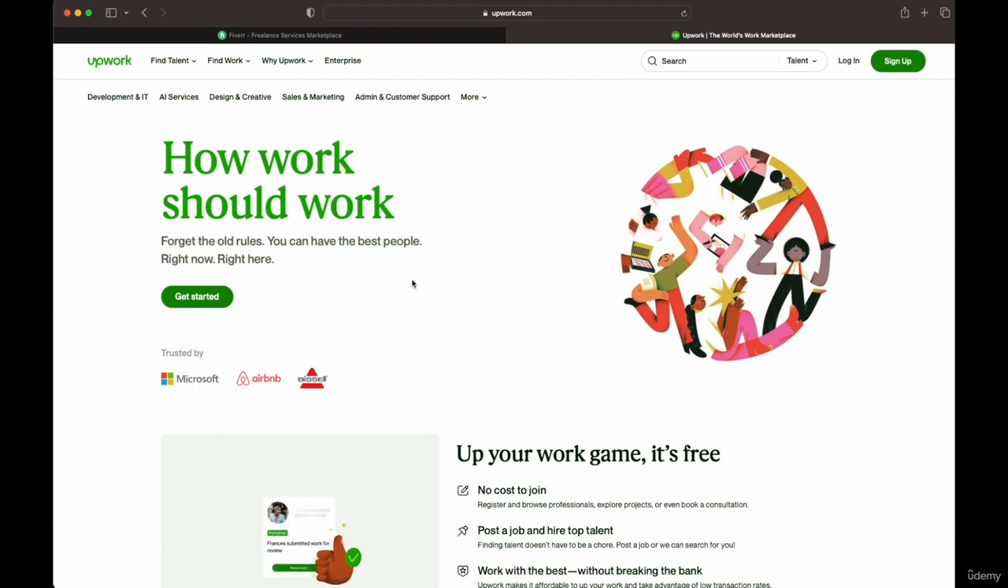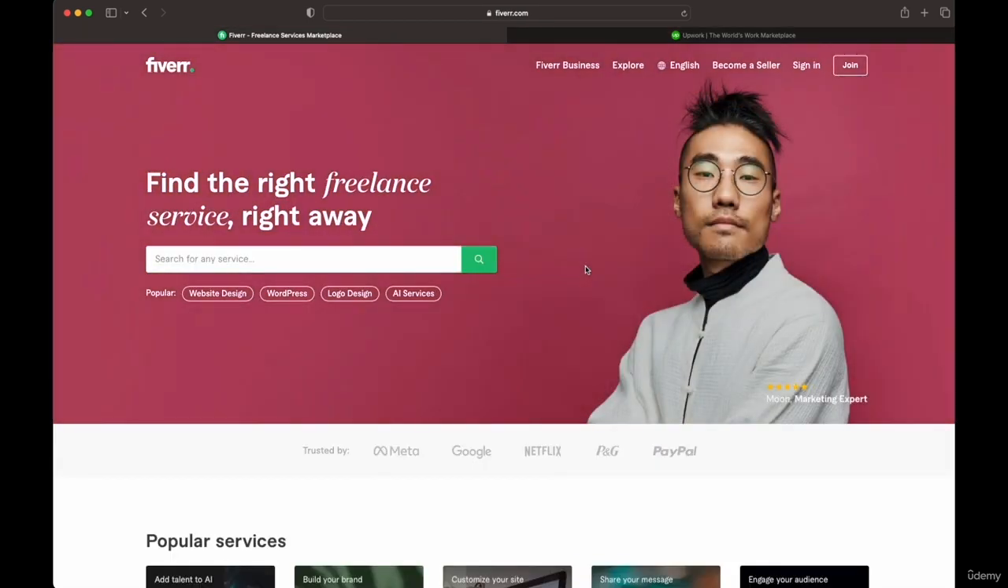Upwork, from my experience, is usually for bigger projects. So if you want to hire a designer for a long-term project or an engineer, or people who do all kinds of stuff. You can find anybody, lawyers or copywriters. As an entrepreneur, I tend to go to Upwork when I look for longer term talent. And I go to Fiverr when I'm looking for quick gigs. Like I just need a quick job done in a day. That's what I use Fiverr for.